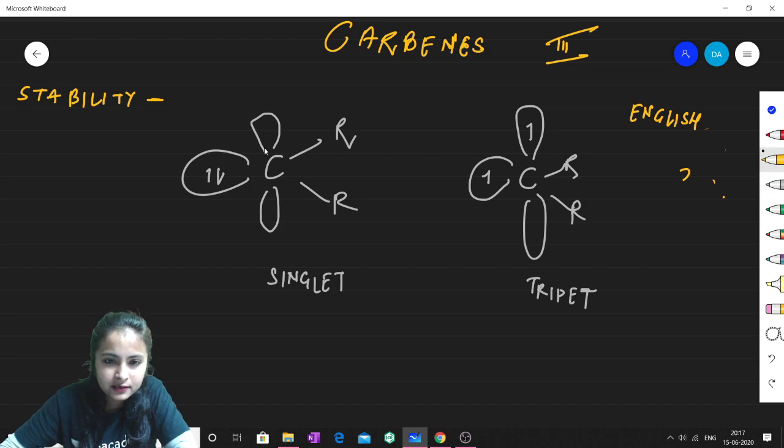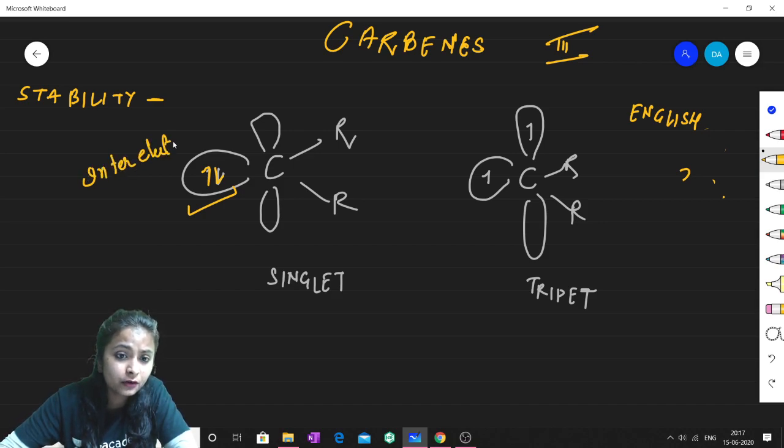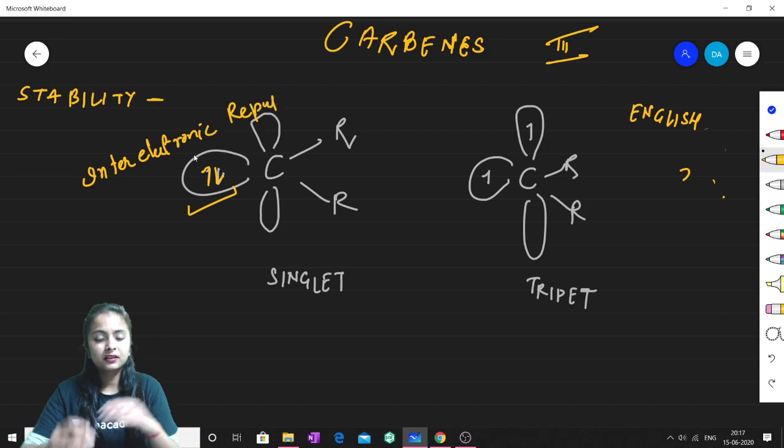As you know, guys, in this particular orbital these two electrons are together. Because these electrons are together, they will undergo inter-electronic repulsion. Inter-electronic repulsion means these two electrons are in the same orbital, so they will repel each other.